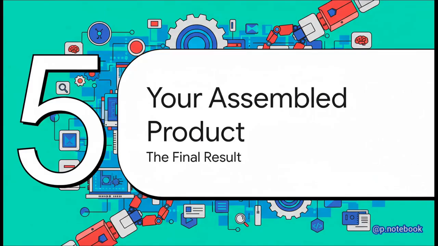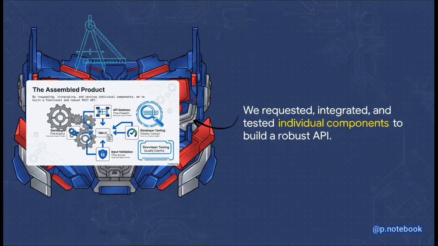So let's take a step back and look at what we've built by following this architectural approach. This diagram really captures the whole process perfectly. We started with an empty file. We requested an API skeleton, that was our chassis. We added the data logic, our engine. We performed the developer testing for quality control. And finally, we added input validation, our armor. Each piece was requested, reviewed, and integrated by us, the architects.